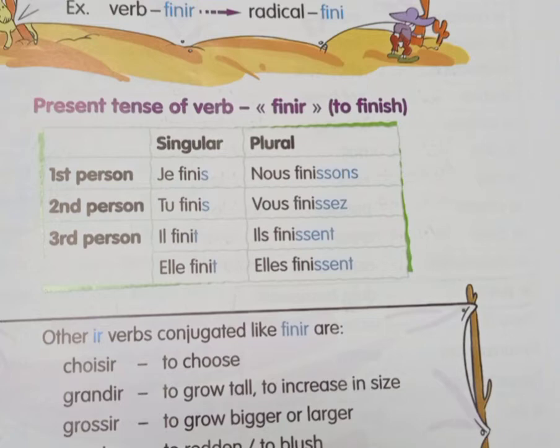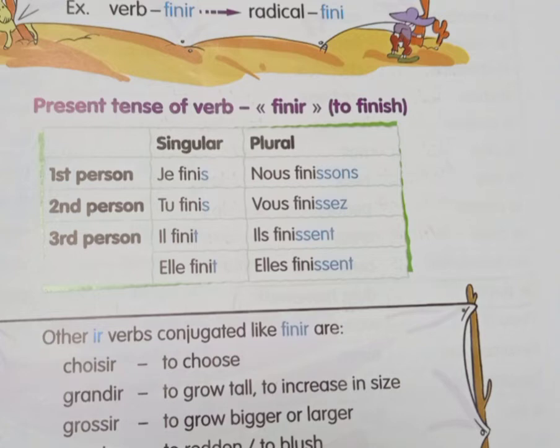With je, je means I, the ending, see this coming: f-i-n-i-s, finis. So the ending is i-s. Next is tu. Tu also has a similar ending, finis. They have just replaced i-r and added this ending, i-s, over that. Next is il. For that they have added f-i-n-i-t, finit. The ending there is i-t. Replace i-r from the mother verb and add i-t.